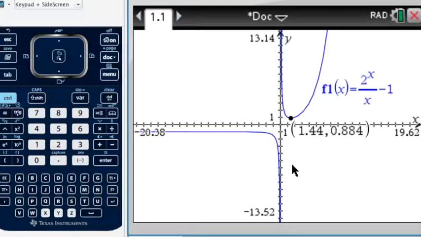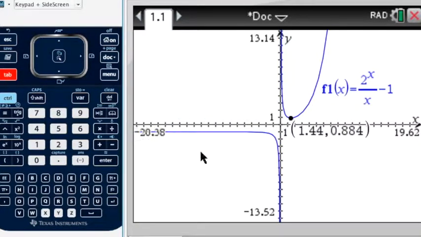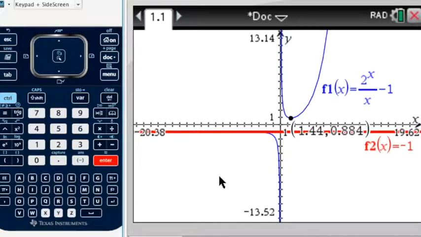Now for the range, here's the thing. Basically, if I were to graph another function, we press tab, and I want to graph the line y equals -1. And that's that red line there. That's our horizontal asymptote. We never pass that. So as I said, that's a horizontal asymptote.